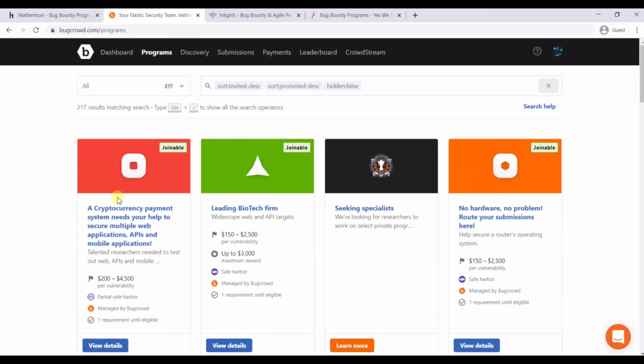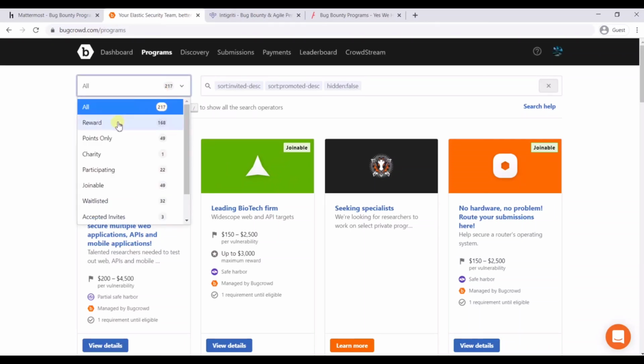Because if you report these, then you will only be eligible for these joinable programs. Otherwise you can't, because there is an eligibility requirement for these programs. If you report any bug in a category like high or medium, then you can join these programs. And you can click here and scroll down to see what you want to perform the testing on.